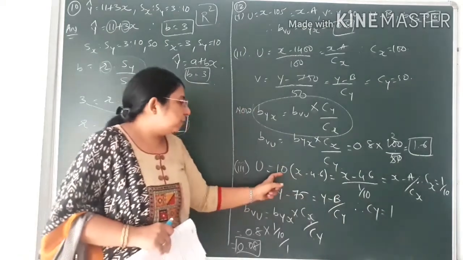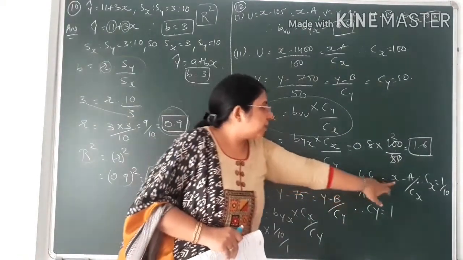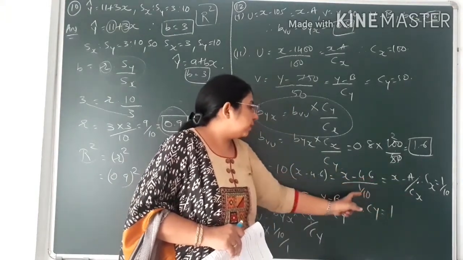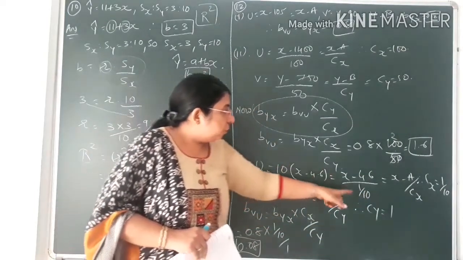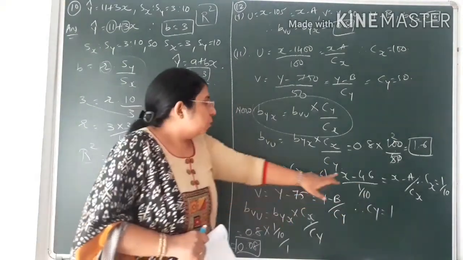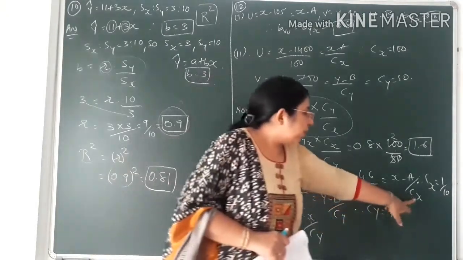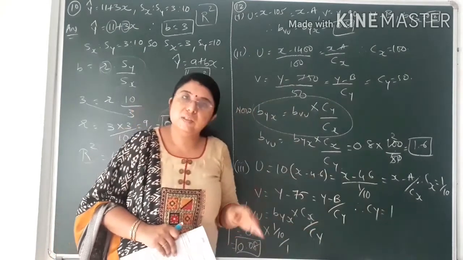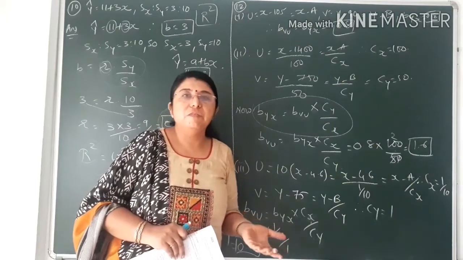Over here in the question it is given to you in multiplication by 10, but when you find the value of Cx, that is x minus a upon Cx, then it would become x minus 4.6 upon 1 by 10. I mean in case of multiplication, when you bring it in the denominator, it would become 1 by 10. So what would come the value of Cx? That is 1 by 10, because we have to find the value of Cx and Cy. If we are getting the value of Cx and Cy, then easily we can find the value of Bvu.